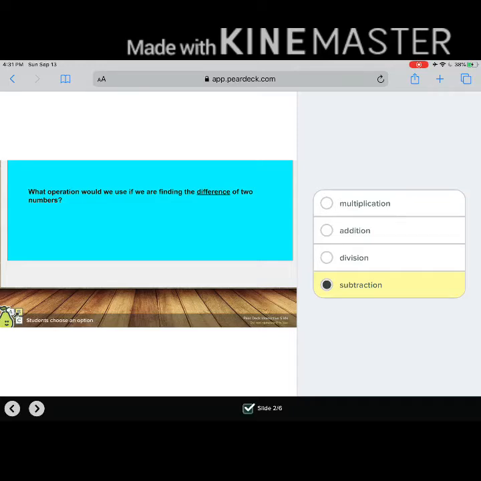That's right. I'm going to use subtraction, you guys. What about if I want to find the sum of two numbers? What operation would I use? Multiplication, addition, division, or subtraction? Right again, addition.